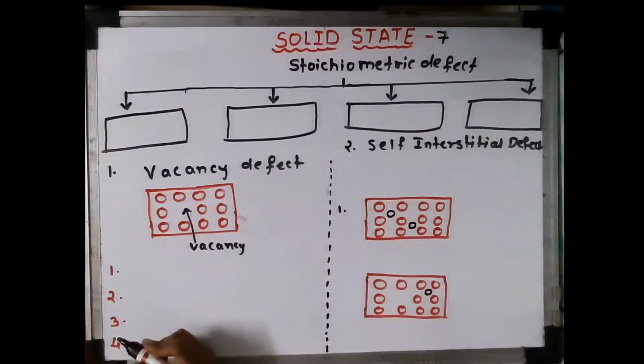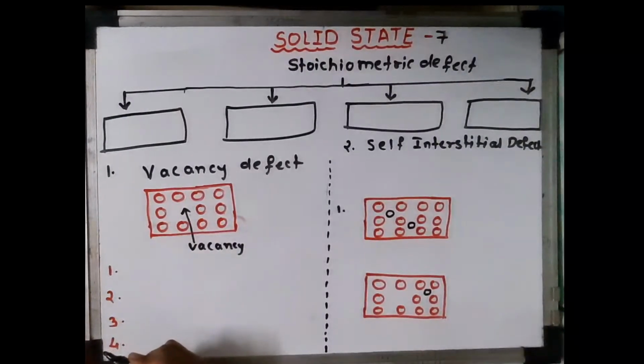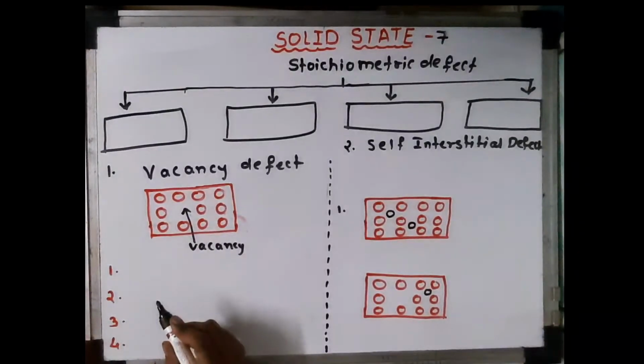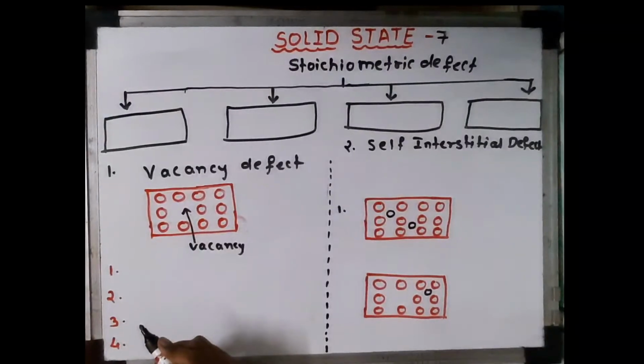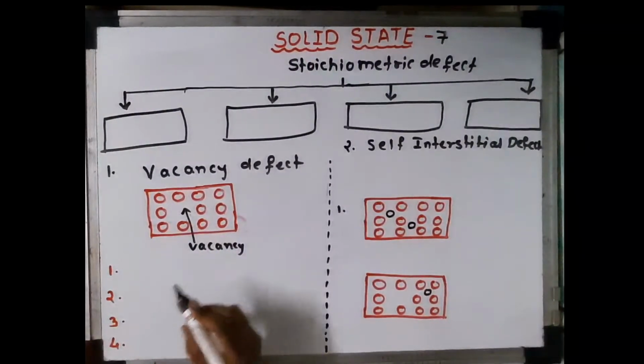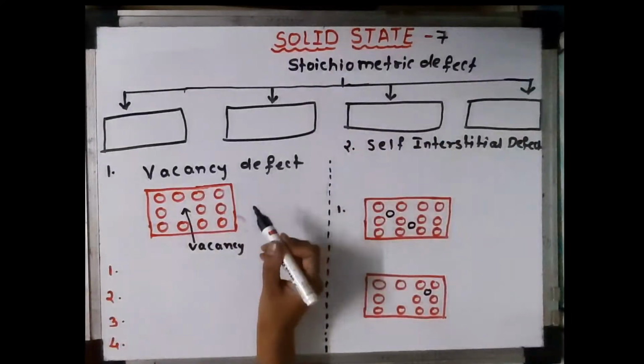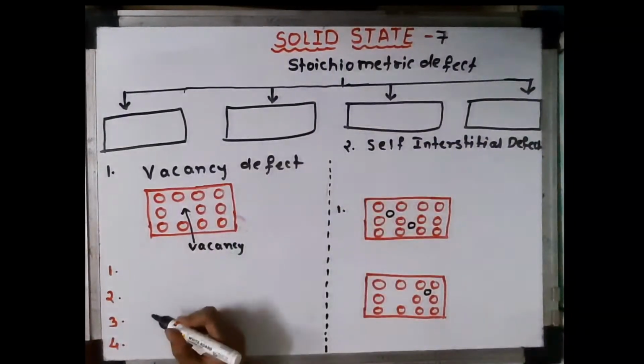In the previous video we had seen the flowchart of defects. Defects are of three types: point defect, line defect and volume defect, and we are concentrating on only point defect. Point defects are also of three types: stoichiometric, non-stoichiometric and impurity. In today's lecture I will teach you stoichiometric defects, and the types of stoichiometric defect.